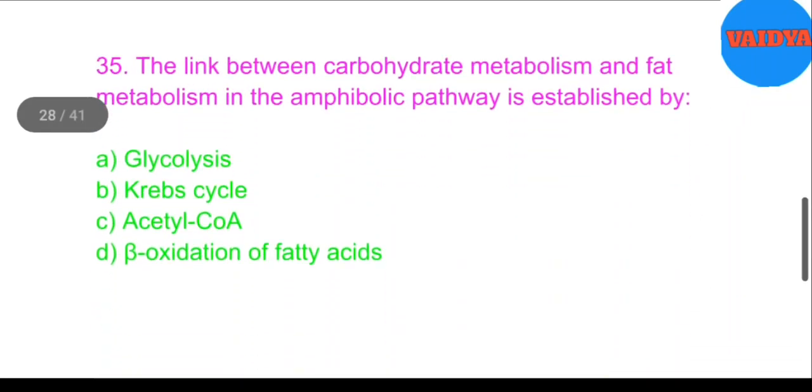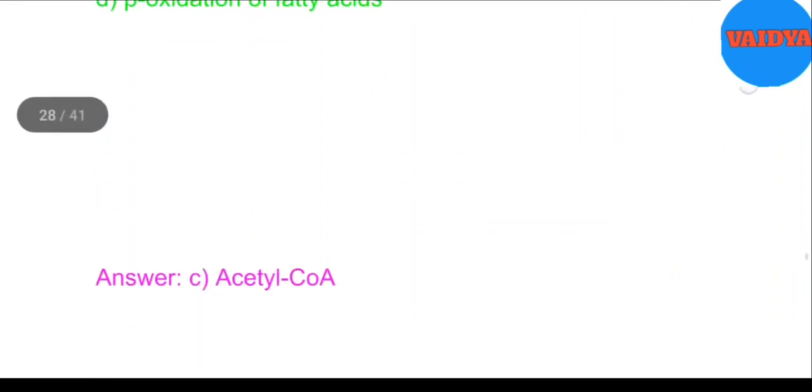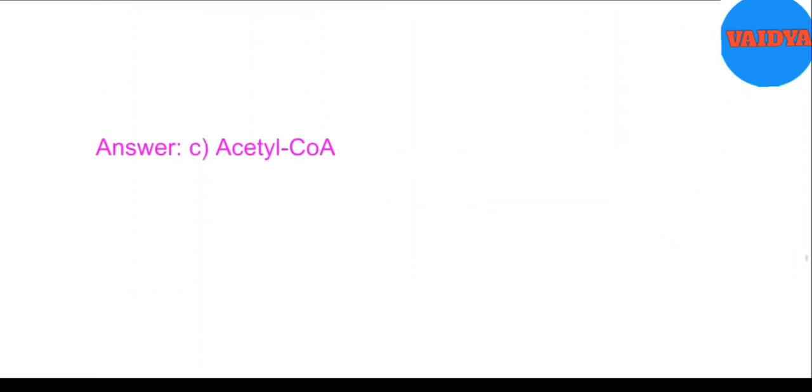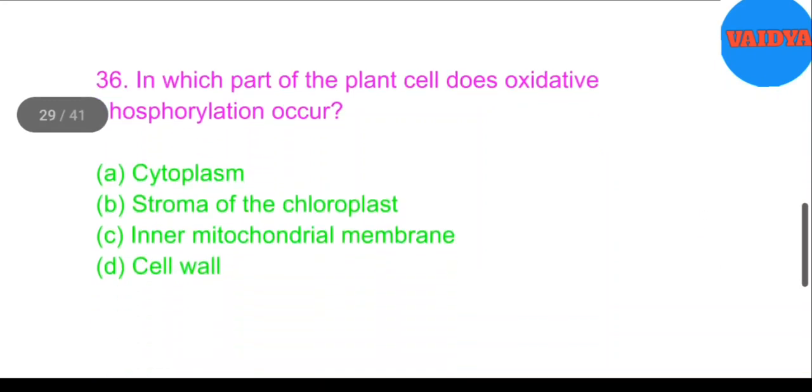35. The link between carbohydrate metabolism and fat metabolism in the amphibolic pathway is established by A. Glycolysis. B. Krebs cycle. C. Acetyl-CoA. D. Beta oxidation of fatty acids. Answer. C. Acetyl-CoA.